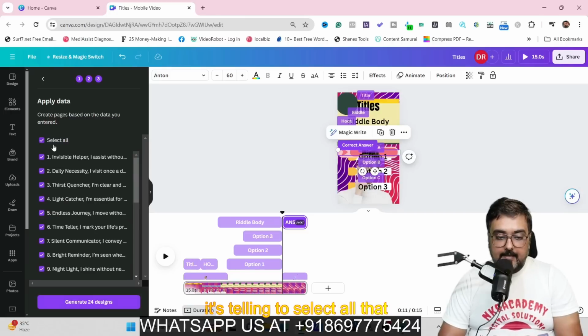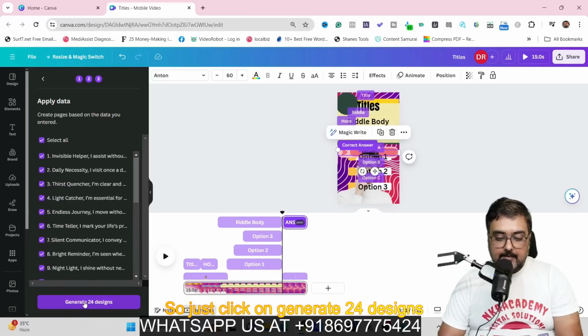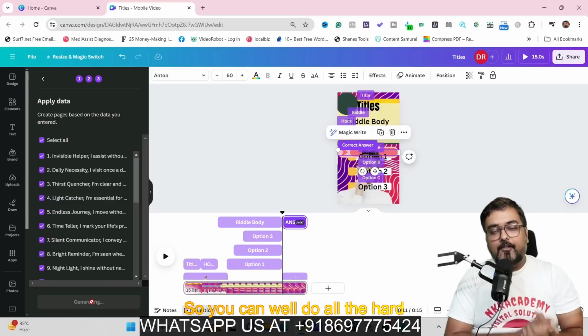And as you can see, it's telling to select all, that is all the things that we have selected. So in here, we can see there are 24 things that have been selected. So just click on generate 24 designs. Click on that and boom, you are done, my friend. So Canva will do all the hard work and it will create the 24 creatives for you.